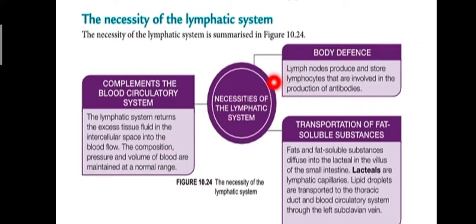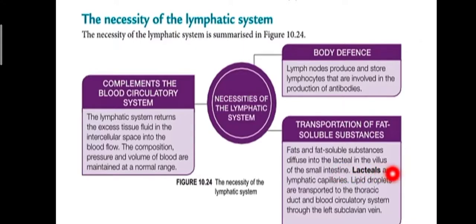Body defense. Lymph nodes produce and store lymphocytes that are involved in the production of antibodies. Important in our body defense. Transportation of fat-soluble substances also. Fats and fat-soluble substances diffuse into the lacteal in the villus of the small intestine. This is in digestion.